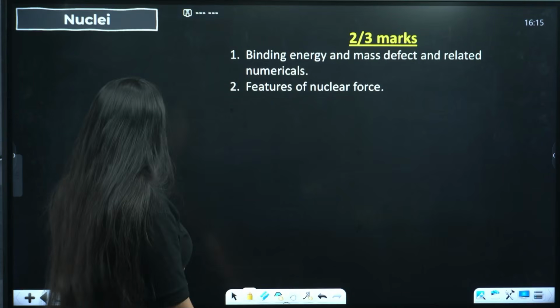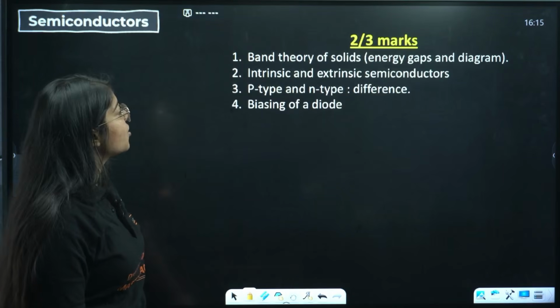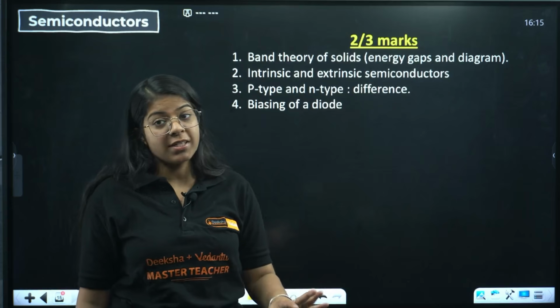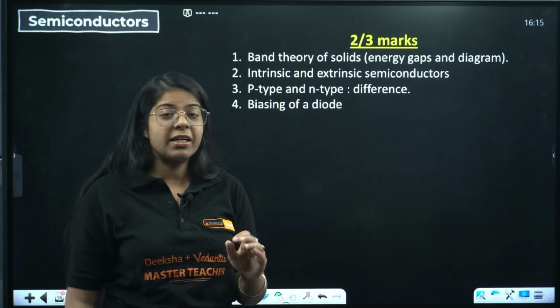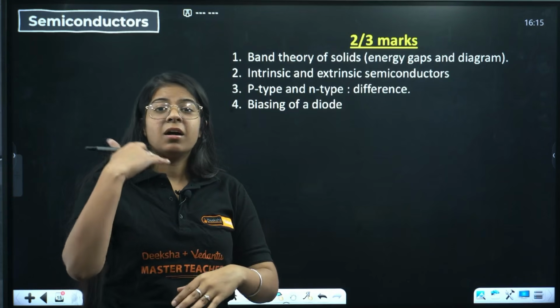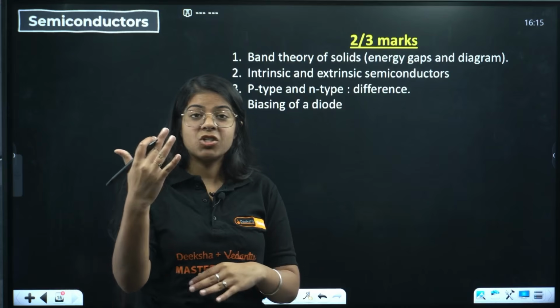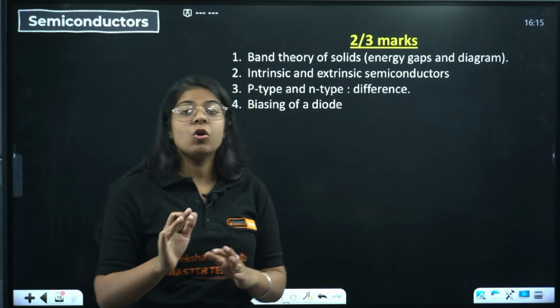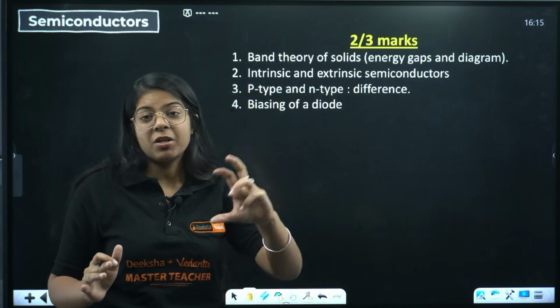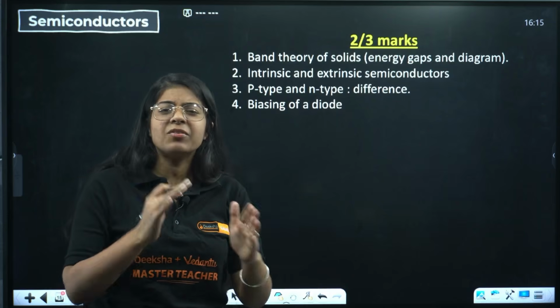Done. Next we have semiconductors, our last chapter. Band theory of solids, energy gap and diagram is very important. Conductors have a low energy gap, insulators have a high energy gap, semiconductors are in the middle. So what is the band gap energy of silicon, of germanium? Some of them you should know.